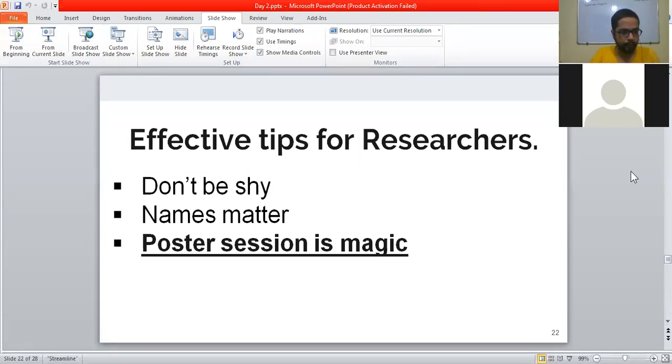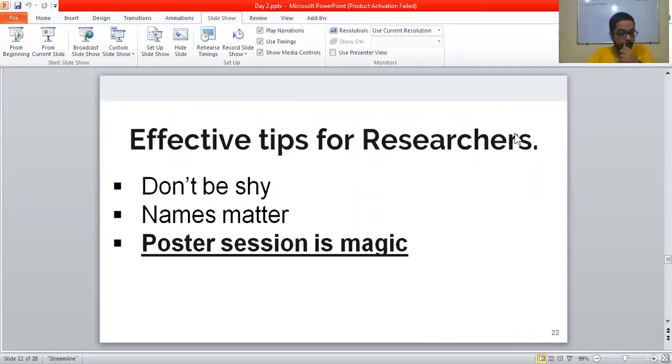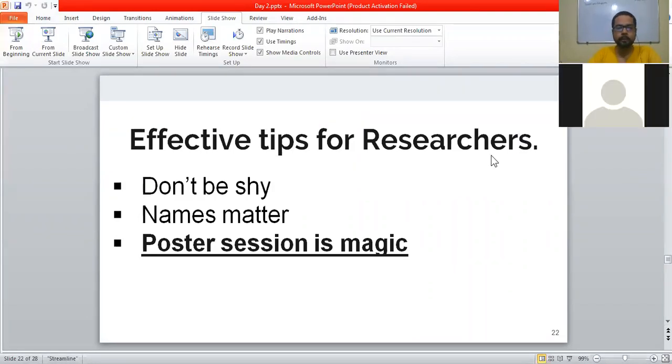So don't be shy. Just ask for help. If you have done something wrong, it's totally fine. It's okay to ask for help. So don't be shy. If you want to take help from somebody else in your lab who has been doing work in a similar kind of field, just don't be shy. Just ask them for help, even if it's your guide, even if it's someone from your own lab.